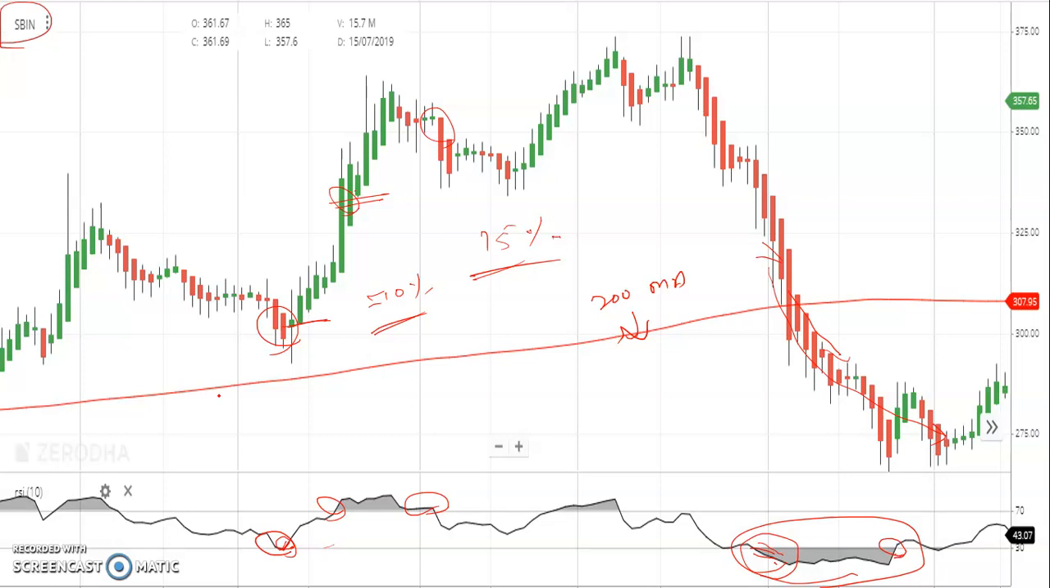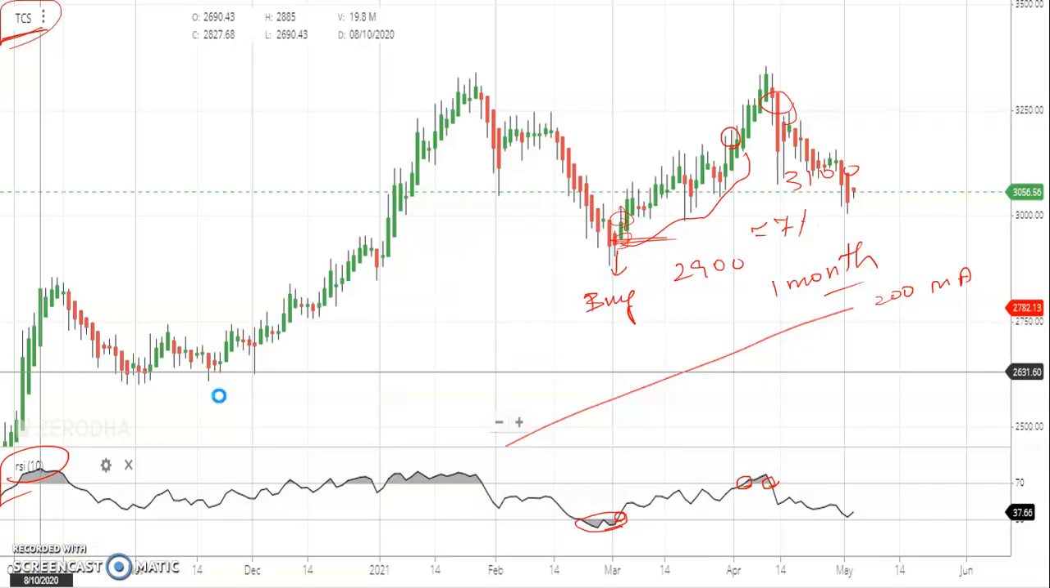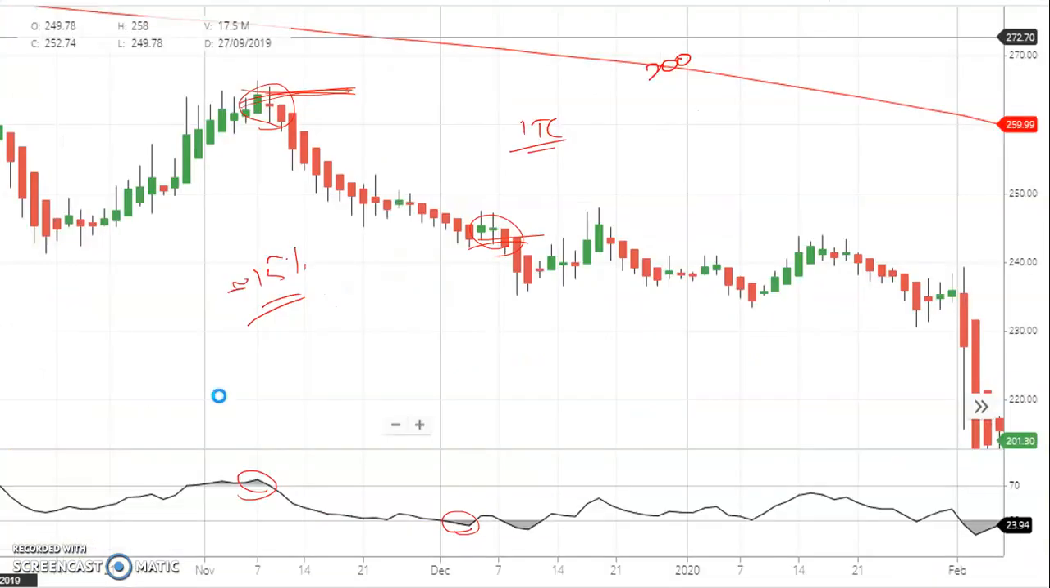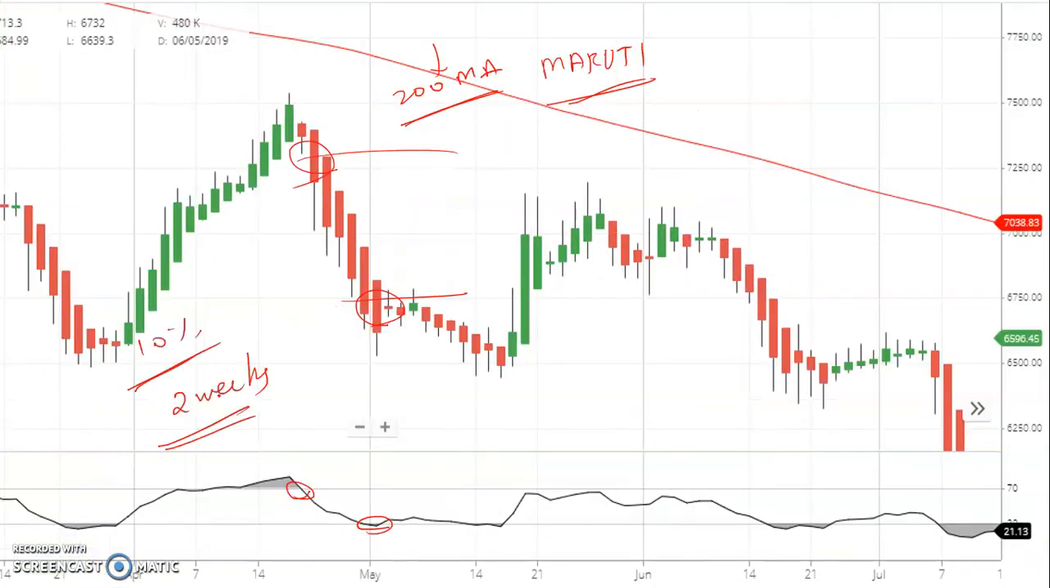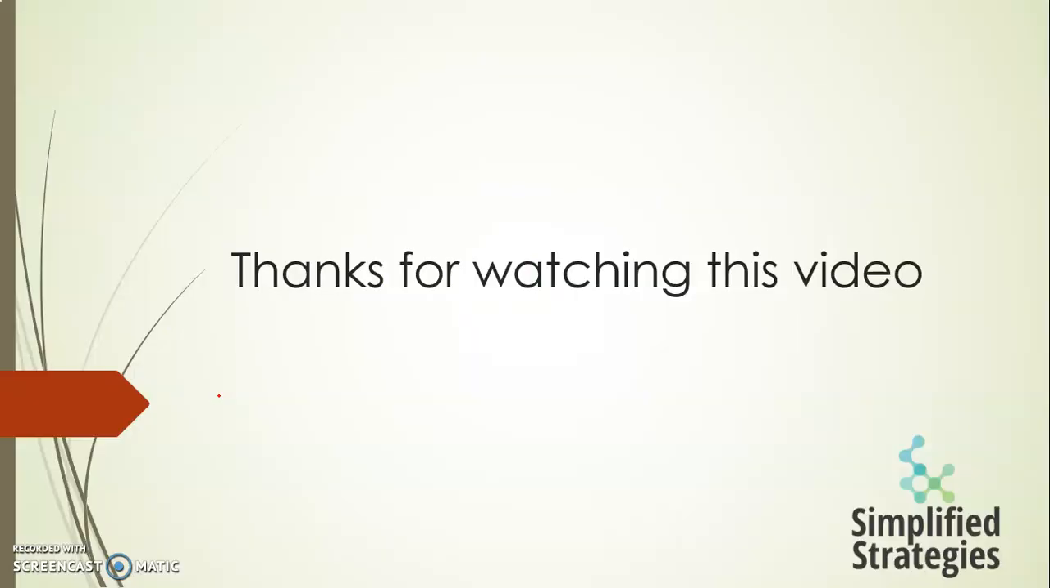And see the percentage of return you are making in this strategy. Okay, in this, what are the 4 stocks I've taken? Decent return.